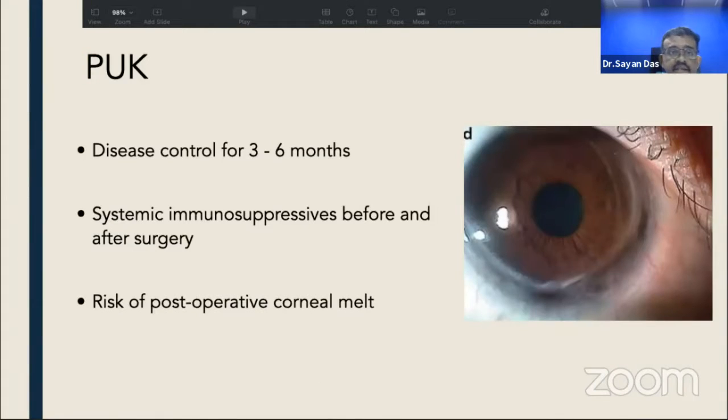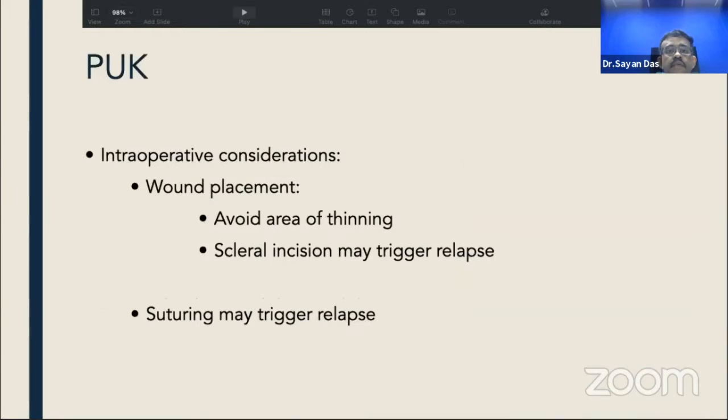If the patient has had an episode of peripheral ulcerative keratitis, disease control for at least 3 to 6 months is important, because surgery is known to predispose to postoperative inflammation in a predisposed patient, and we should use systemic immunosuppressives in these patients before and after surgery, because there is a risk of postoperative corneal melt at the site of the incisions.